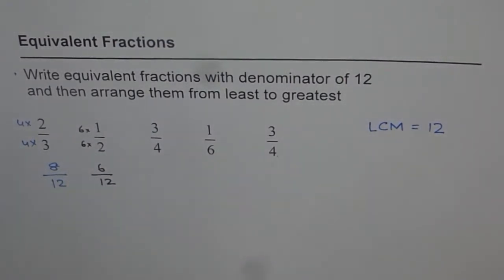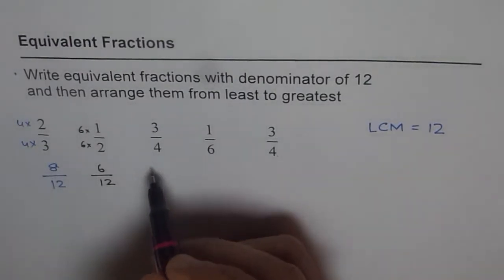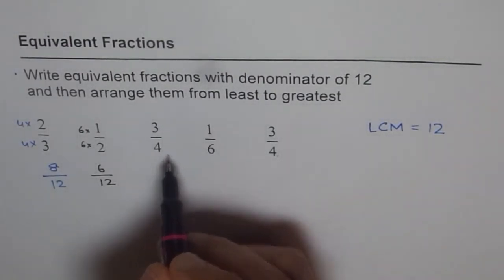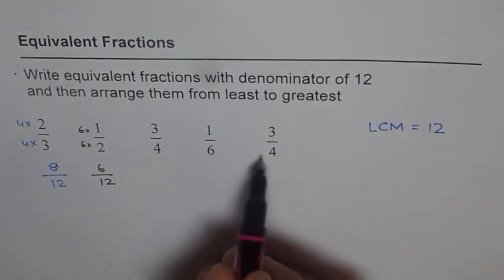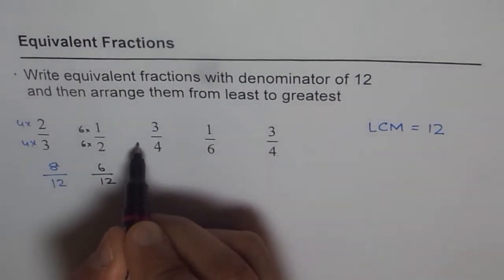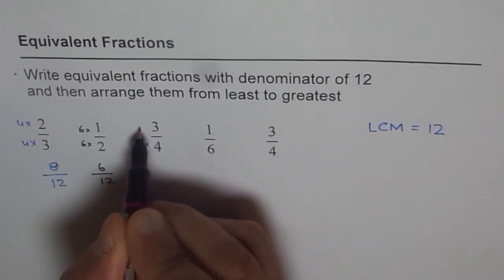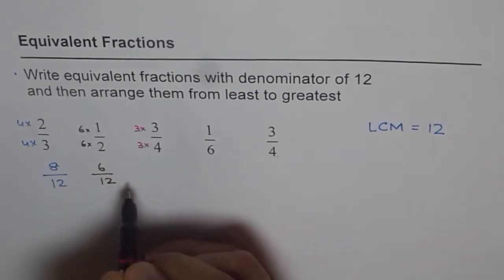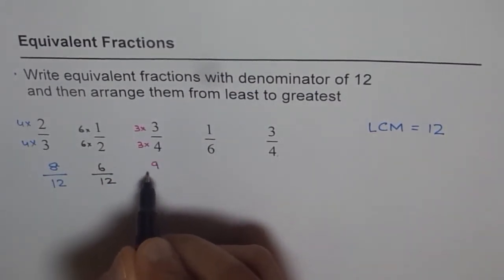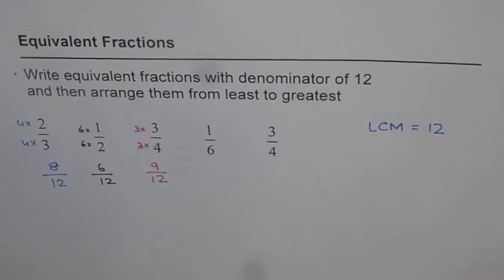How about the next one? 3 out of 4. What should you multiply 4 with? You have to see with the denominator, okay? So 4 times 3 is 12. So multiply numerator also by 3. And what do you get? 9 out of 12. Do you see that?